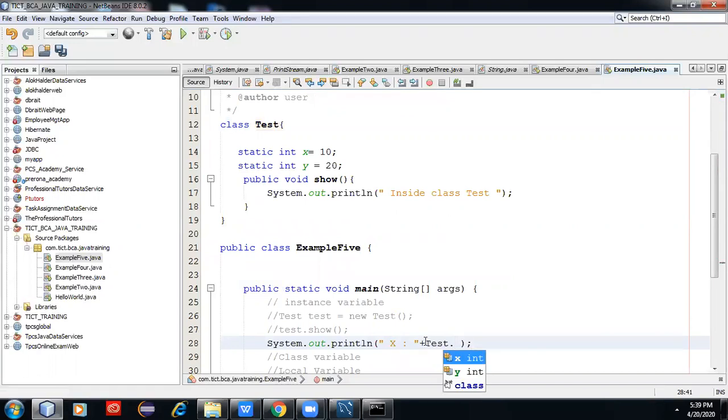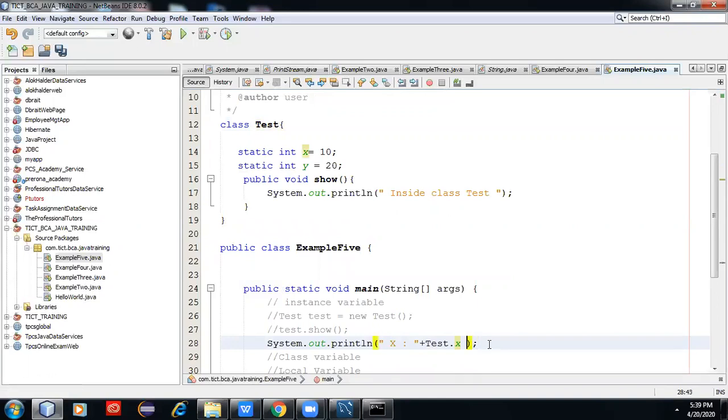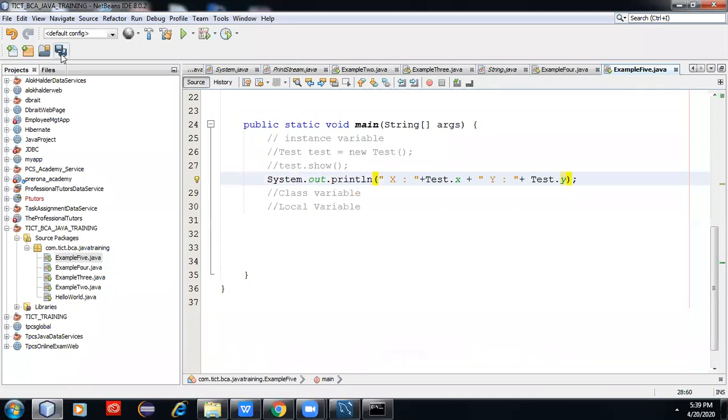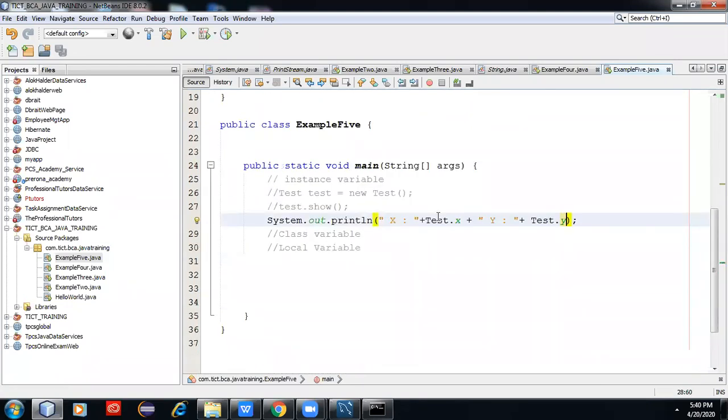This is a class dot x variable. If you write the class dot x, class dot y, this is the variable. Can you notice it? We are accessing this variable without creating any new object, we are accessing this variable test.x, test.y. This is the variable in class level. This is called class variable. If we run this, it will print.